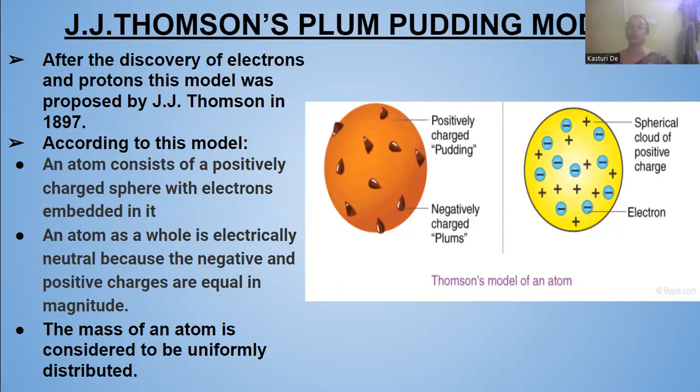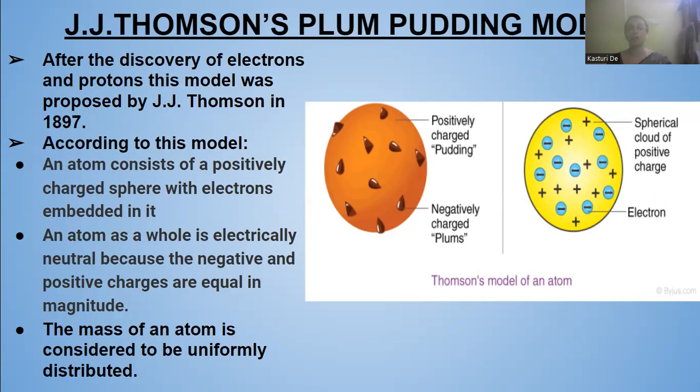That means two subatomic particles were discovered, one electron and one proton, that is, one negative charge and one positive charge. After this discovery, J.J. Thomson proposed the plum pudding model in 1897.